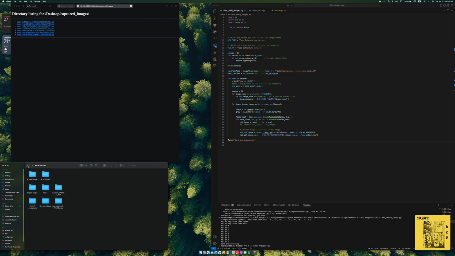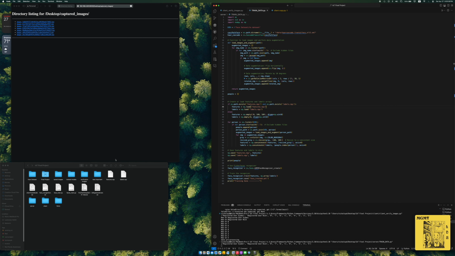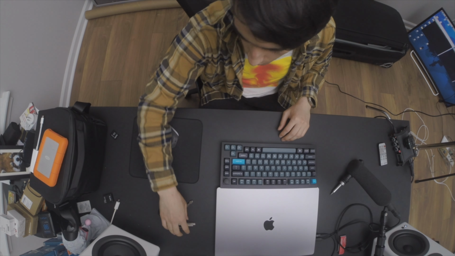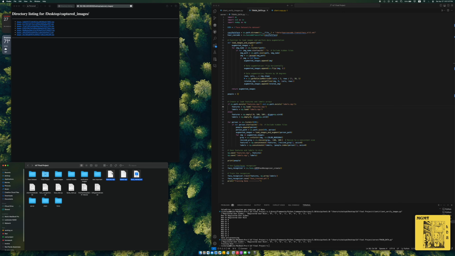So right now we have pre-processed the data, and what we're going to do now is train the data. So this should only take a second. Okay, and these three have popped up. So I'm going to put these into my thumb drive, and I'm going to import them.